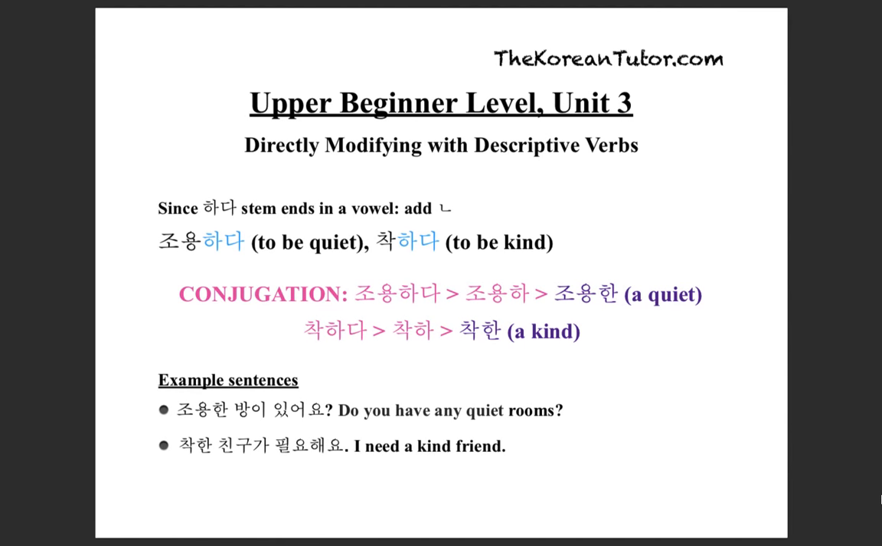Since 하다 stems end in a vowel, add ㄴ (니은). 조용하다, to be quiet. 착하다, to be kind. Here's how you conjugate. 조용하다, 조용하, 조용한. 착하다, 착하, 착한. Example sentences.